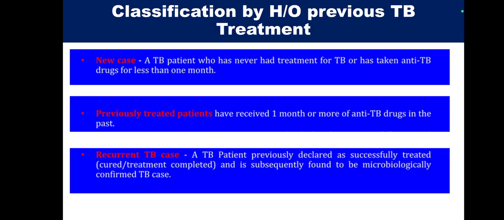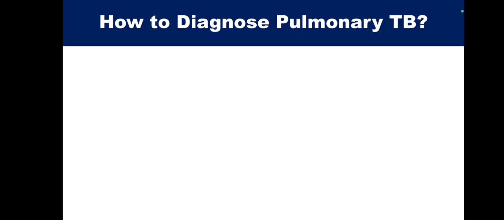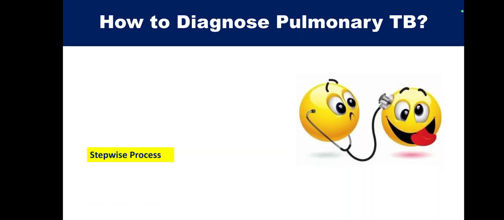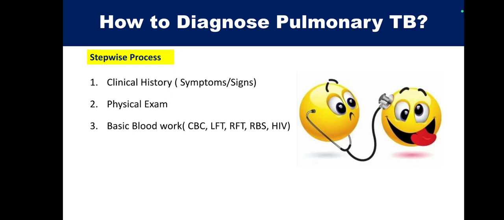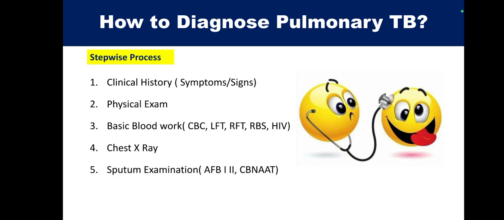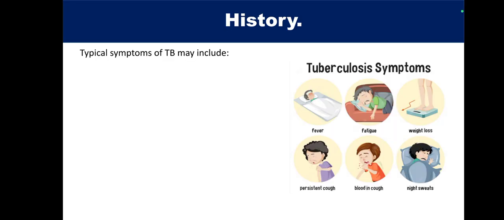Alright. Now, how to diagnose pulmonary TB is very important. It is a stepwise process that starts from your clinical history, classical symptoms and signs, physical examination, then your basic blood work, doing CBC, LFT, RFTs, RBS, HIV, doing chest X-ray and sputum examination, sputum for AFB and CBNAAT examination. So we have just discussed what is in the history.